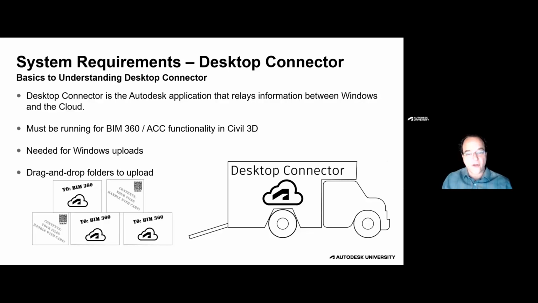And then when you open that drawing in either AutoCAD or Civil 3D, Desktop Connector is responsible for also locking that file in the cloud so no one else can make changes while you're in the file. It also gives you the ability to drag and drop data into File Explorer, and then Desktop Connector is responsible for pushing that data up. Previously, and in previous presentations that are available, we would have instructed you to leverage that workflow to migrate your data to the cloud. However, with some recent improvements in product and some soon to be released tools, there's a much better method that we'll go into later.